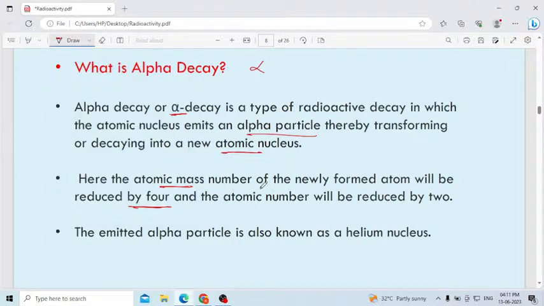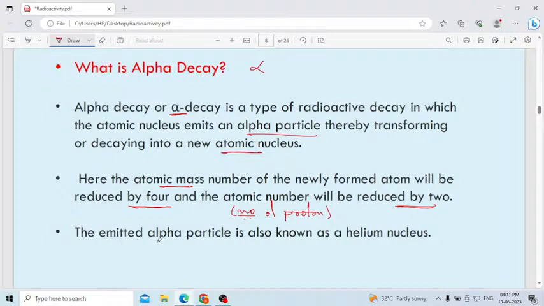Here the atomic mass number of the newly formed atom will be reduced by 4. Atomic number will be reduced by 2. That one you have to remember. Atomic mass is reduced by 4. Atomic number is reduced by 2. See here, atomic number means number of proton.